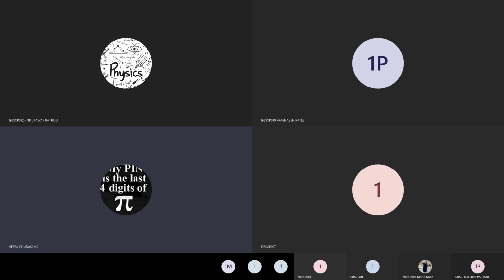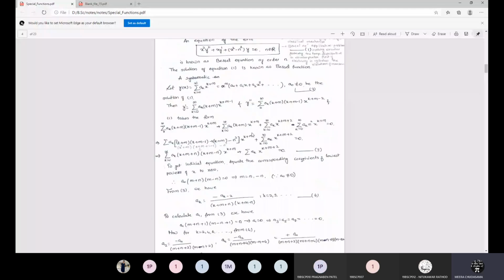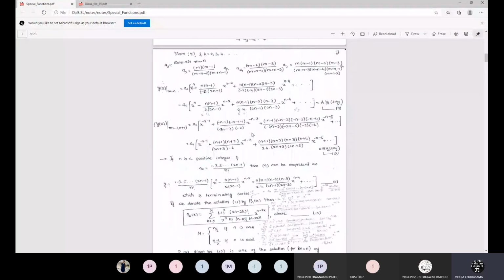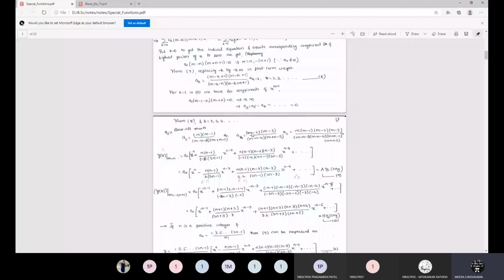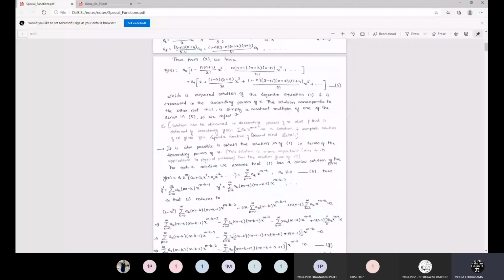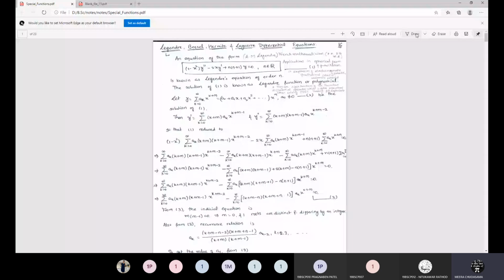Yesterday we discussed two special functions. One was the Legendre polynomial and the second one was the Bessel function. We have seen how they occurred as solutions.